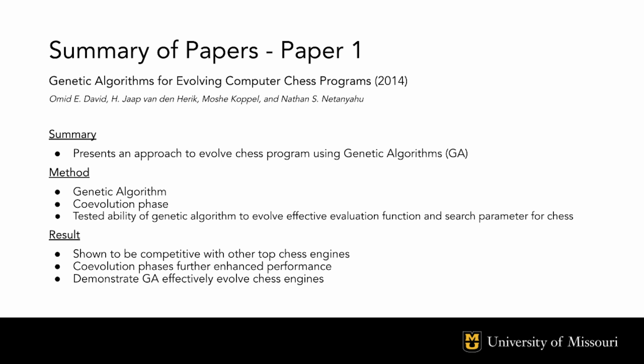After the evolution, a second phase called co-evolution was applied. This is where best evolved chess engines played against each other. This allowed the search mechanisms and evaluation functions to improve further by learning through competition.